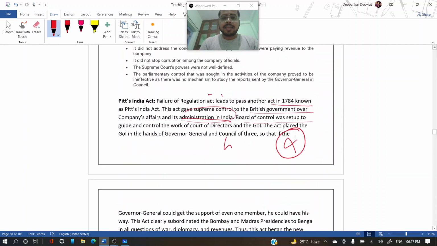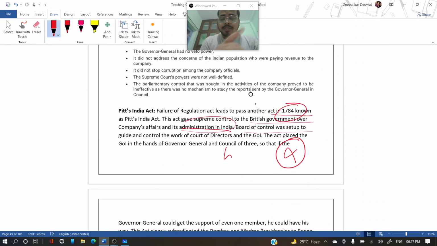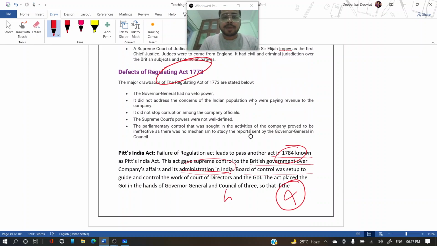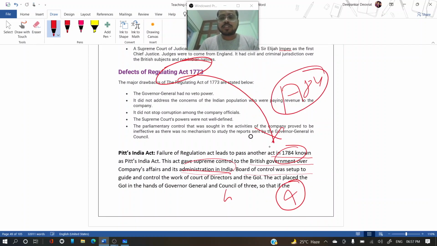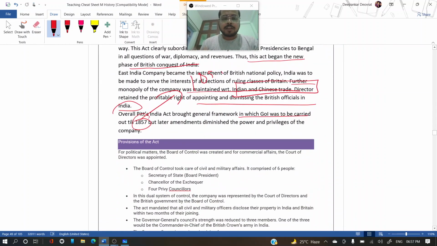It came just after 1784. It was 1773 when the Regulation Act came. But after that, when it failed, in 1784 they launched Pitt's India Act, and Pitt's India Act was supposed to work in the same manner till 1857. But within that period, so many amendments happened to Pitt's India Act that it lost lots of its touch, and lots of the privileges of the East India Company were snatched.